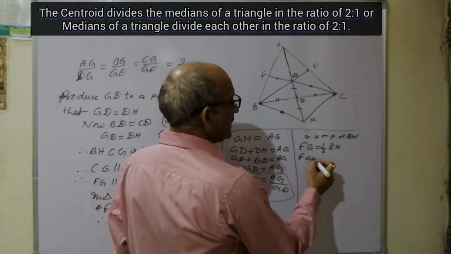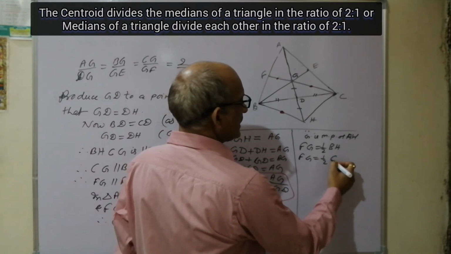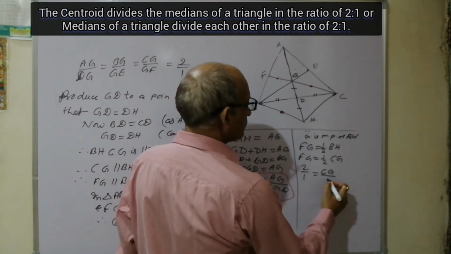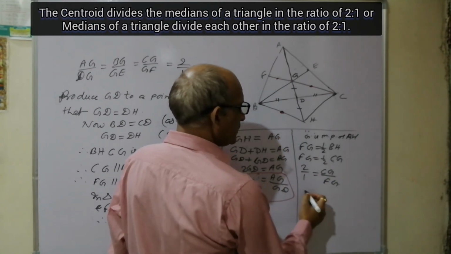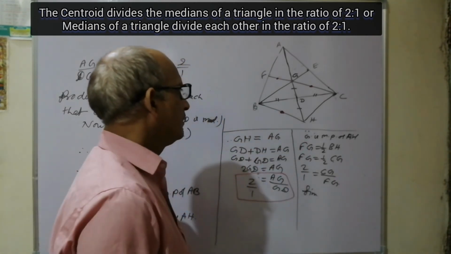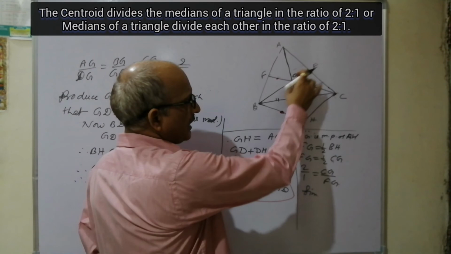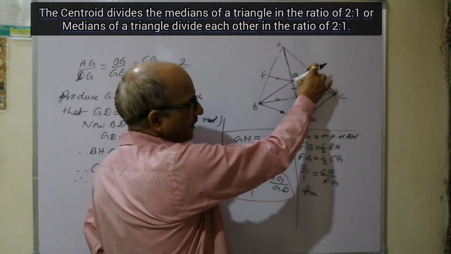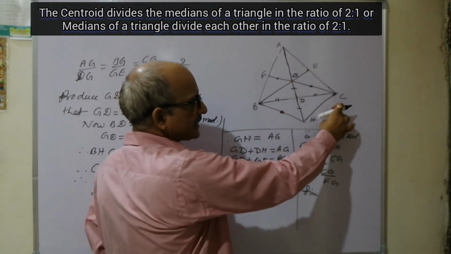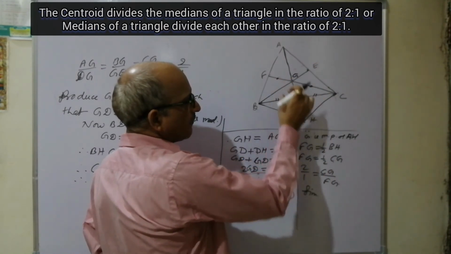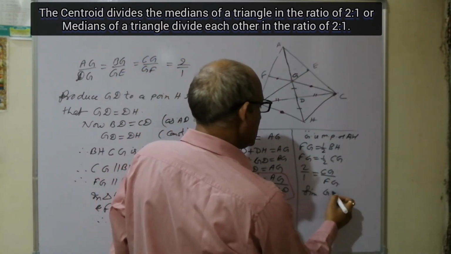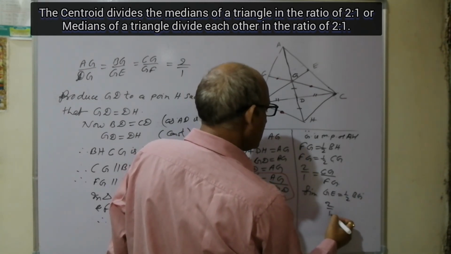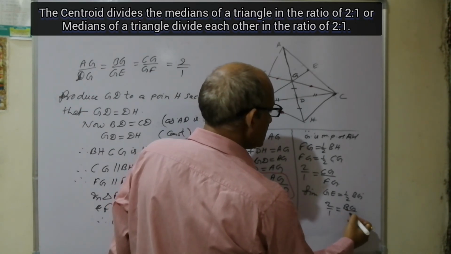Therefore FG is equal to half of CG, so CG upon FG is 2:1. Similarly, CH is parallel to BG, so GE is parallel to CH, and GE is half of BG, so BG upon GE is 2/1.